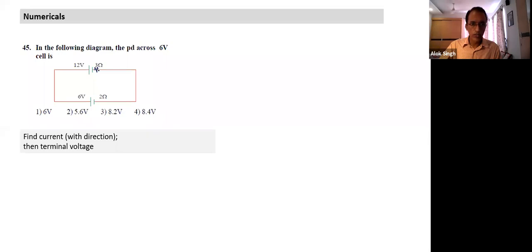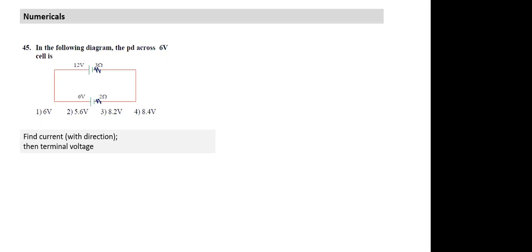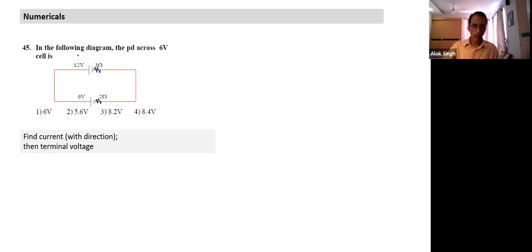I can show this internal resistance here. And what is 2 ohm? This 2 ohm is the internal resistance of the other battery. What does 12V imply here? Is it EMF or terminal voltage? EMF. Yeah, so we write this is also EMF and this is also EMF. So what things are given? I have to define this battery. I can define this battery as what?